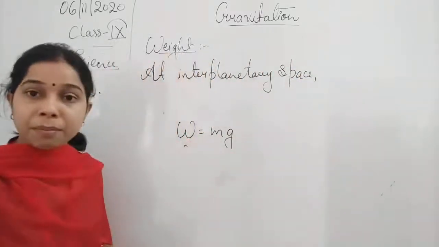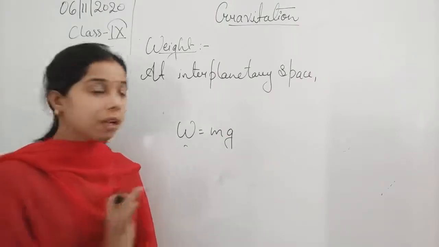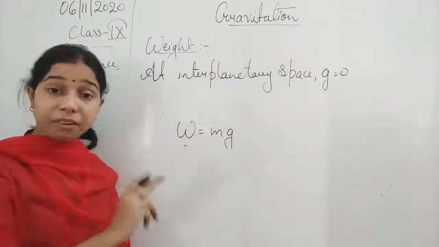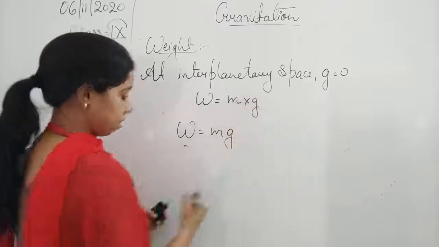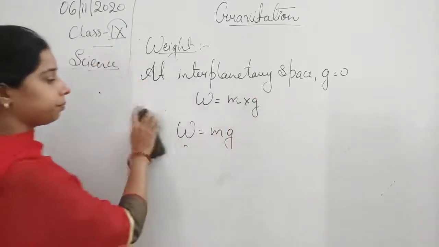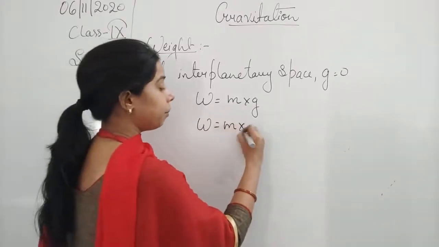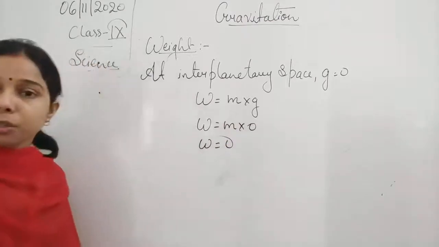At that time, the value of g will be 0. And when g is 0, M into g, whatever the mass is, really doesn't matter, it will be M into 0, or weight will be equal to 0.